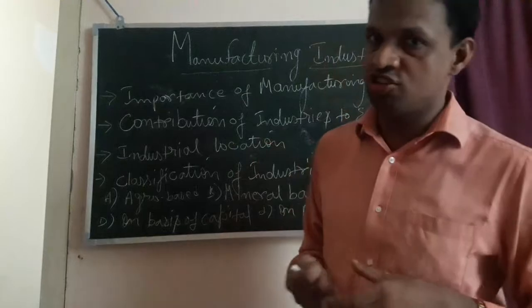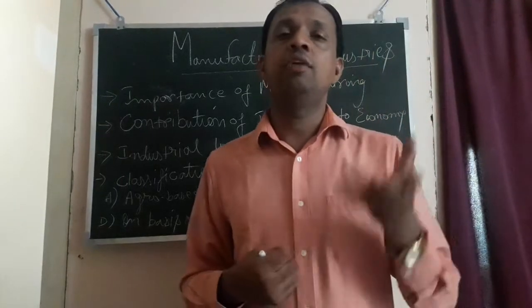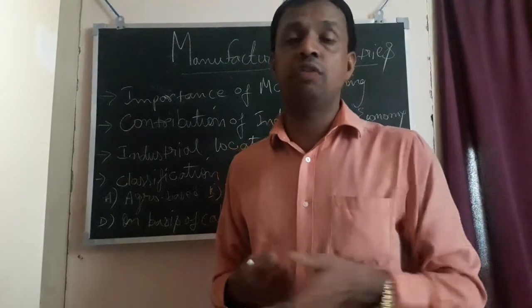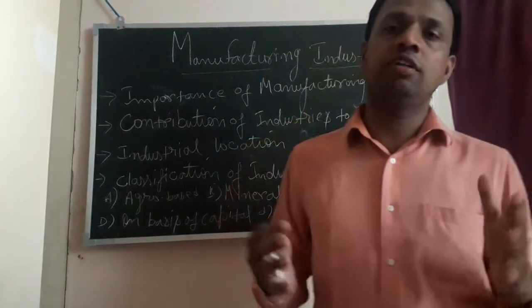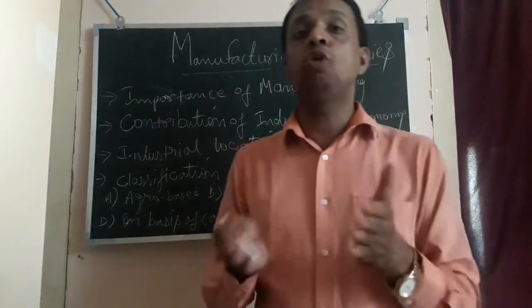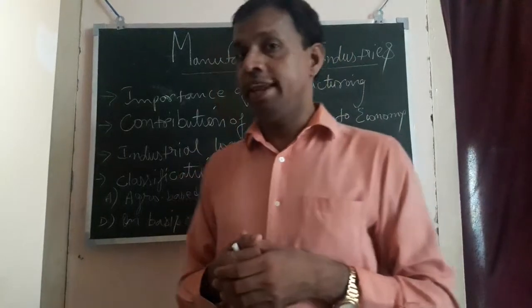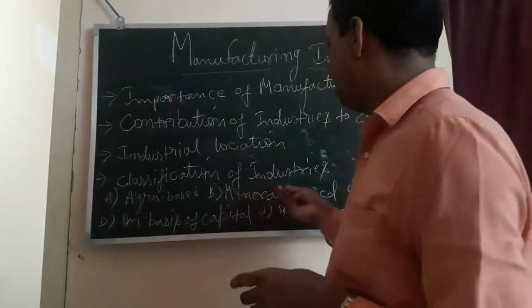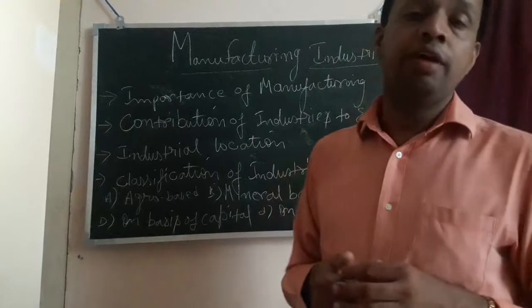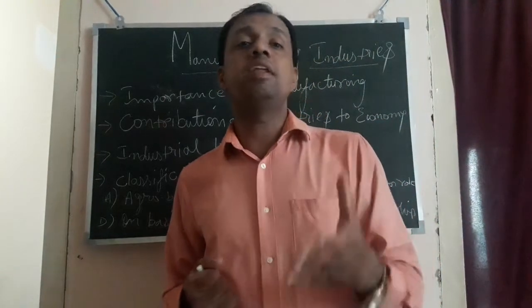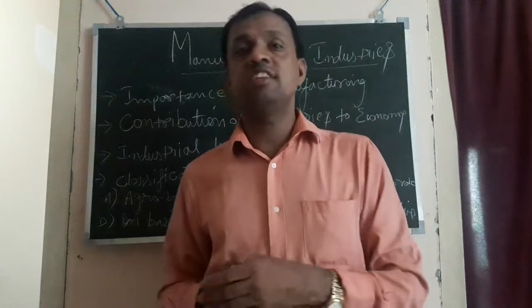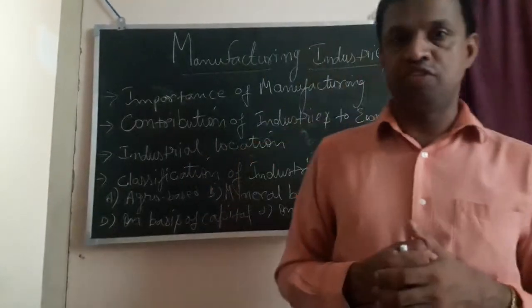In the textile industries, we have cotton textile, we have jute, then we have sugar industries, we have edible oils, etc. These are the various leading agro-based industries. Next, after this we have mineral-based industries, the industries which depend upon minerals as a raw material. Such industries come under mineral-based industries.